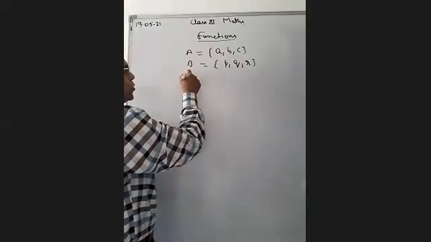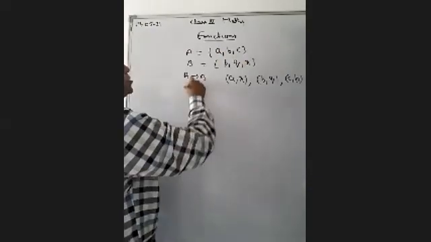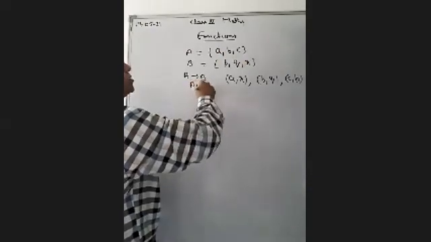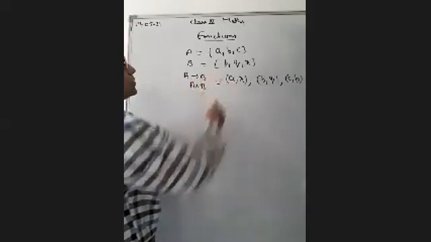It means suppose A is associated to P and B is associated to Q and C is associated to R, then this ordered pair is known as a function.